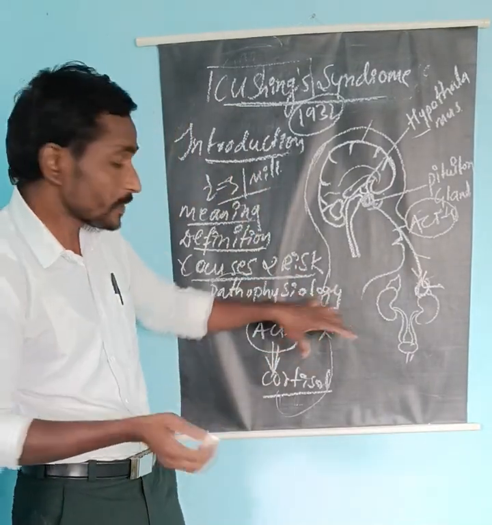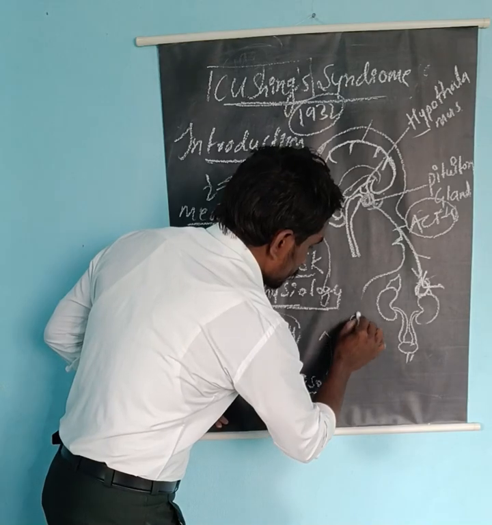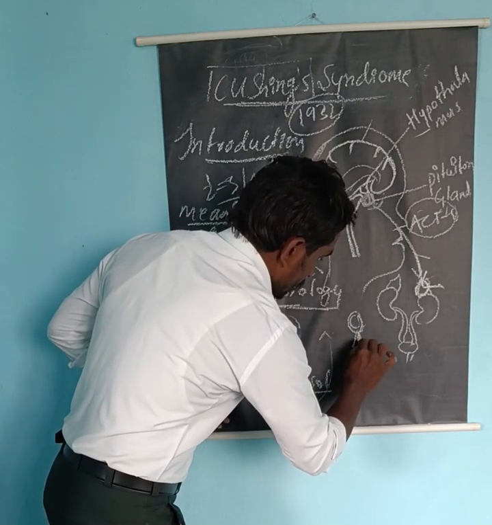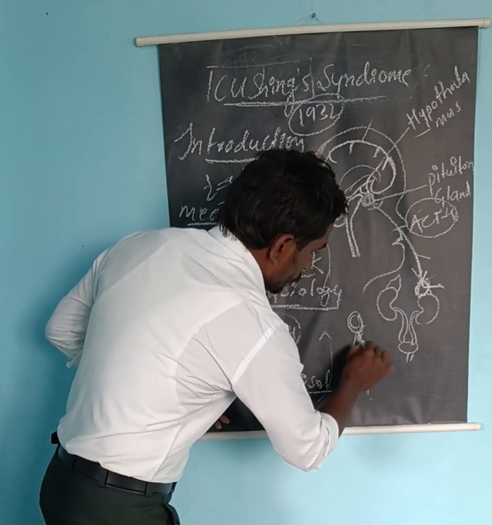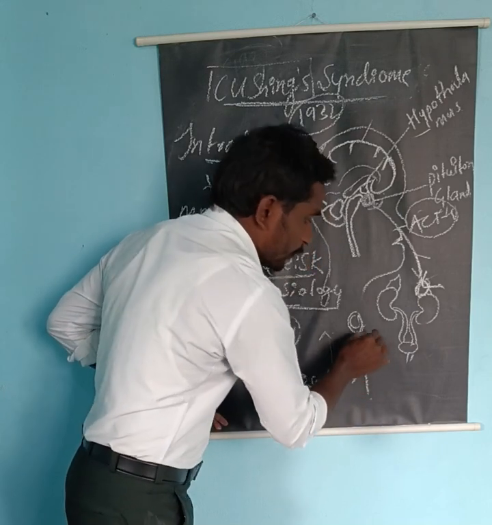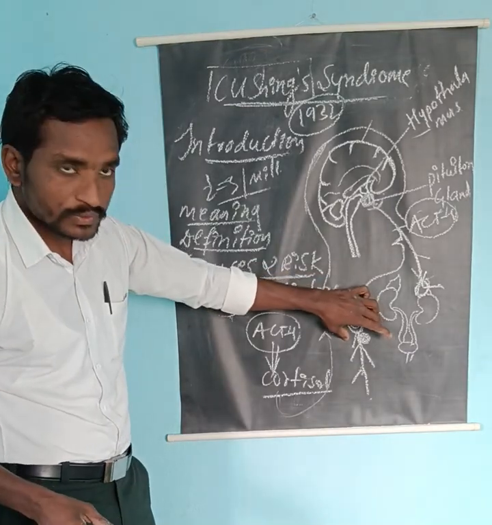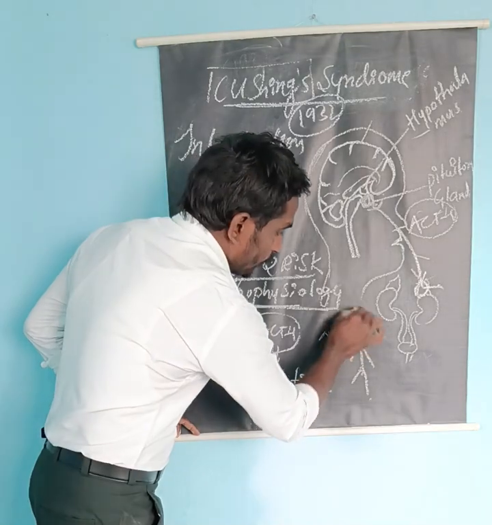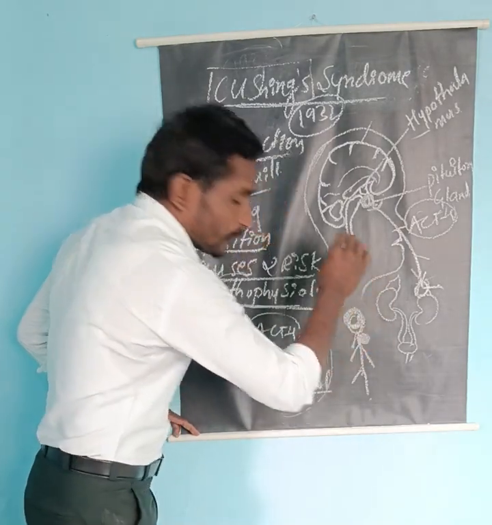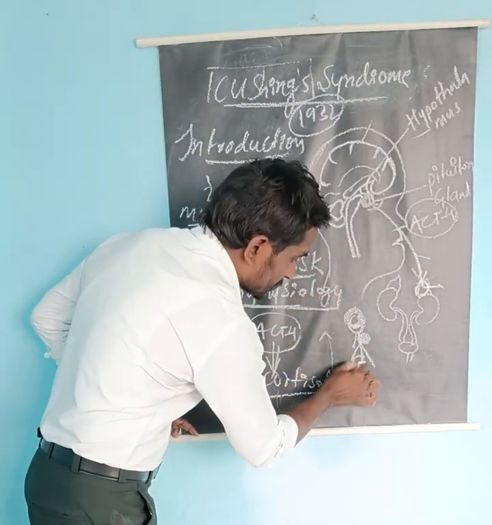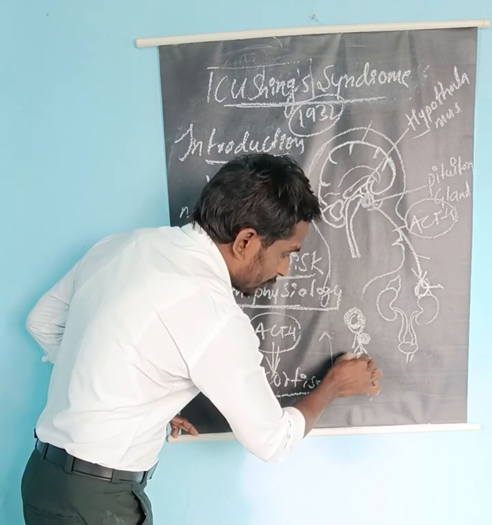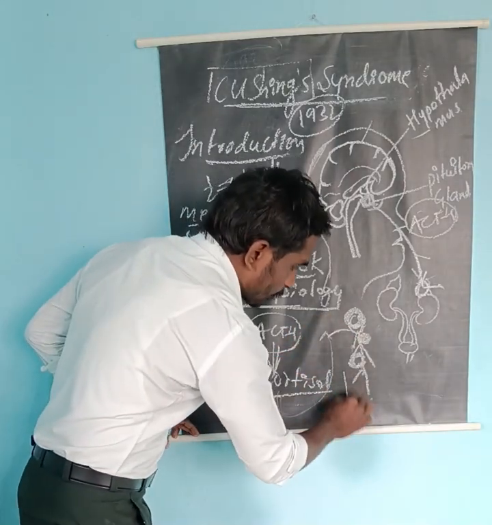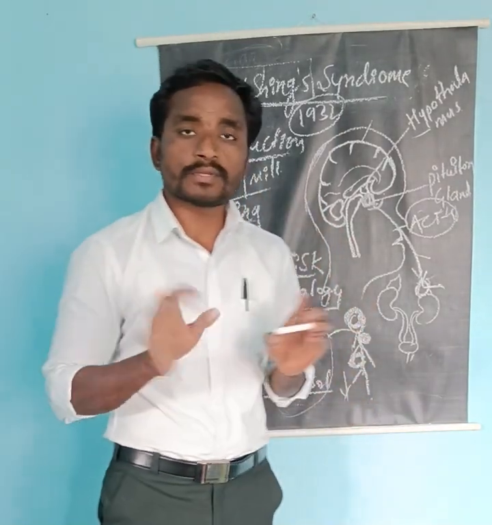Buffalo hump is excessive fat deposition in the neck. Along with moon face, there is a pot belly, a pendulous abdomen. Based on these signs and symptoms, it is diagnosed as Cushing syndrome.